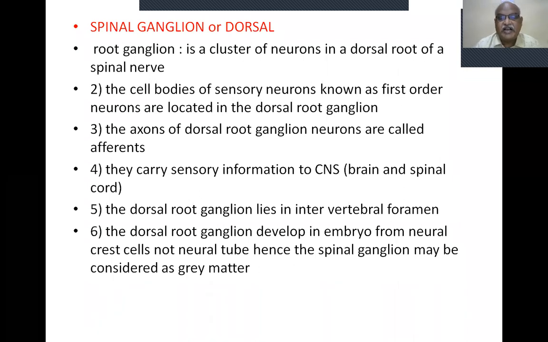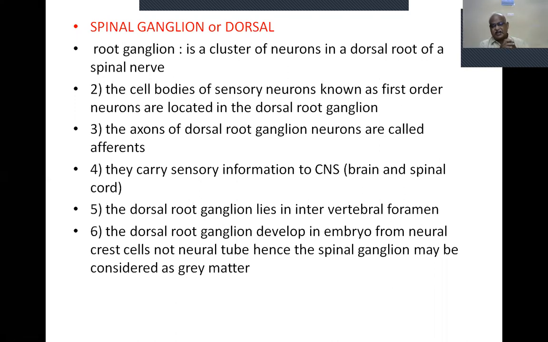Axons of dorsal root ganglion neurons are called afferents. They carry sensory information to the CNS, brain and spinal cord. The dorsal root ganglion lies in the intervertebral foramina. The dorsal root ganglion develops in the embryo from neural crest cells, not the neural tube. Hence, the spinal ganglion may be considered as grey matter.